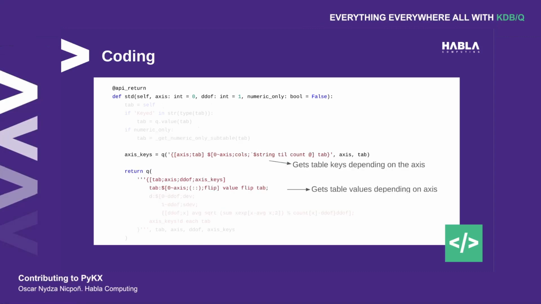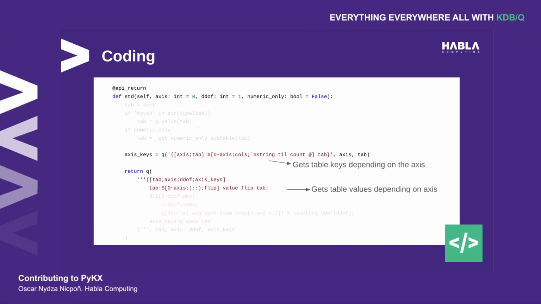After that, we need to get the table keys. If you think about the output, we are going to be returning a dictionary, right? So what are the keys of that dictionary?